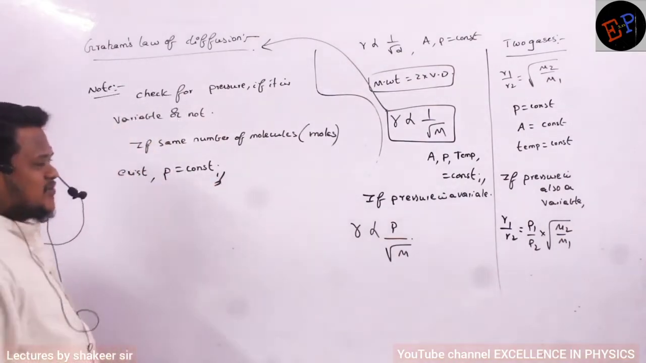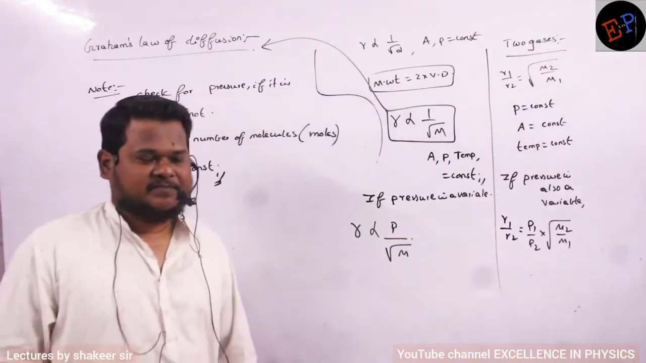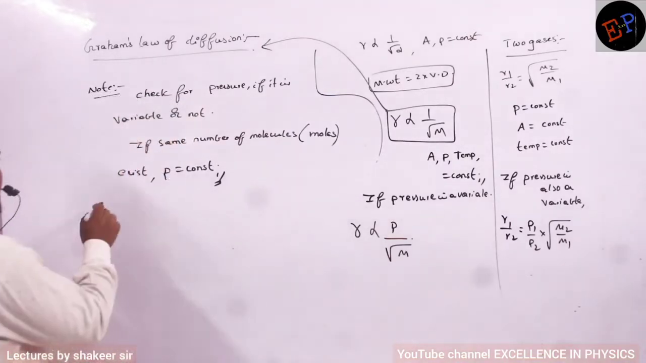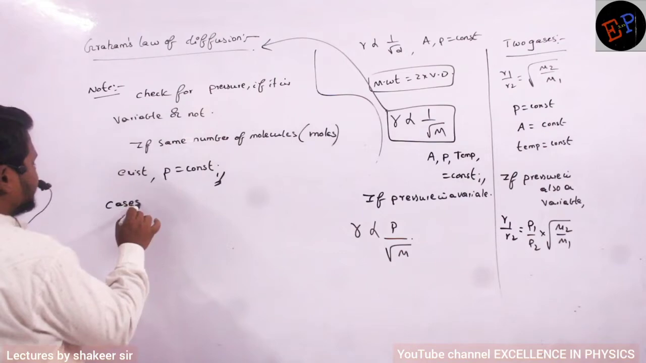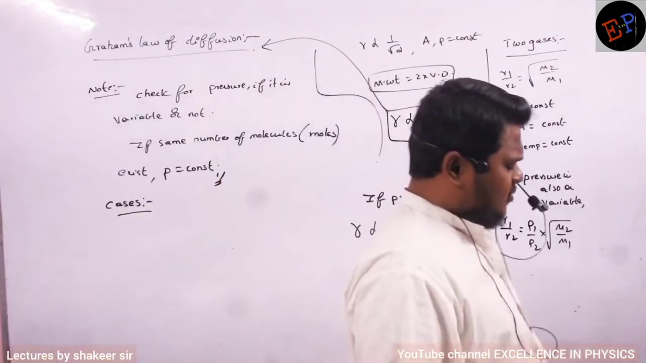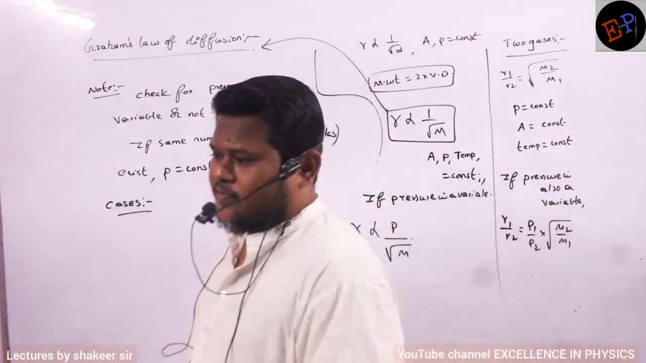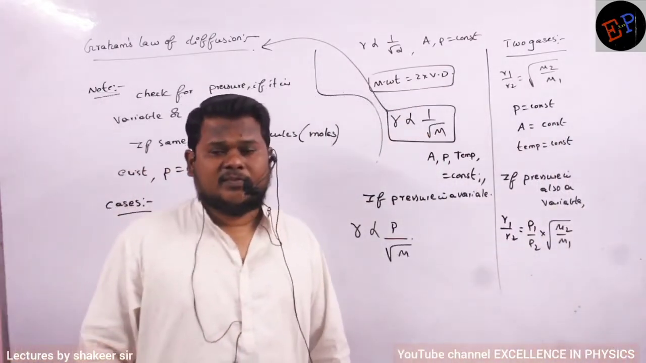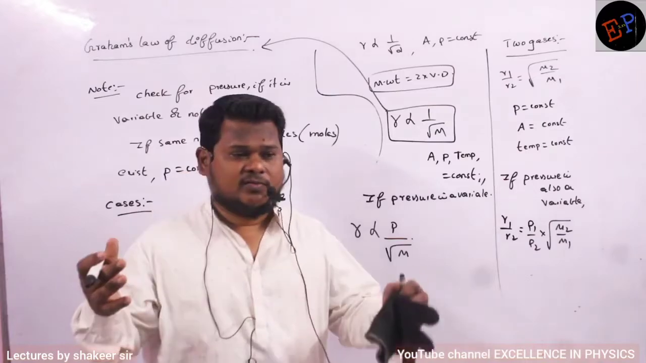Are you able to understand? So always you should check for pressure. Okay. Similarly, we will write some cases also. What are the cases we will write? Cases are there if you want to write the rate of diffusion in terms of length of a gas. For example, he will give some questions. He will give two